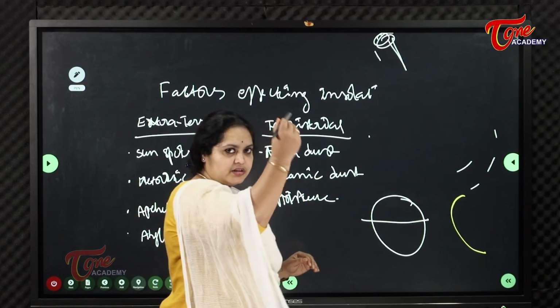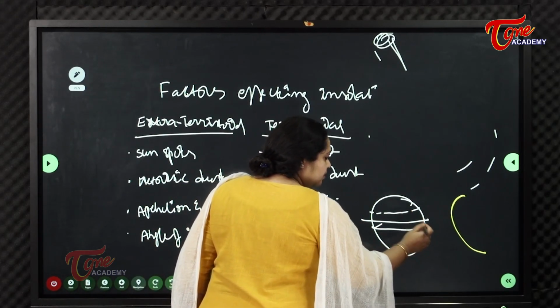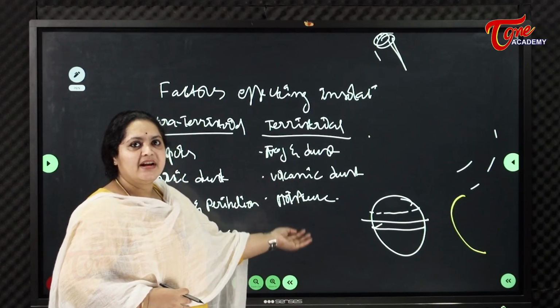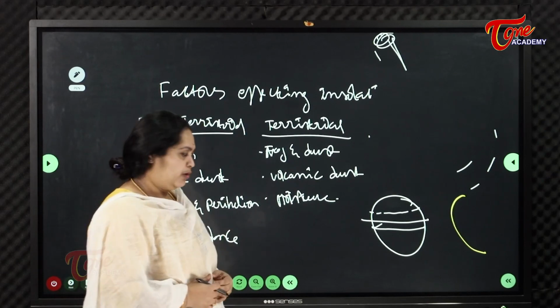From north 23.5 degrees is Tropic of Cancer, and 23.5 degrees south from equator is called Tropic of Capricorn.